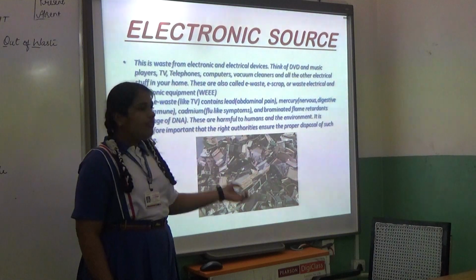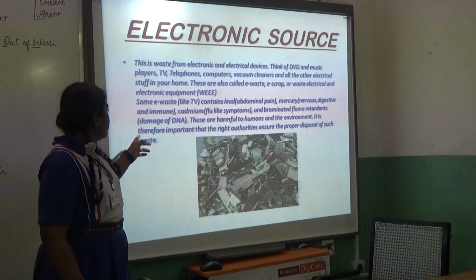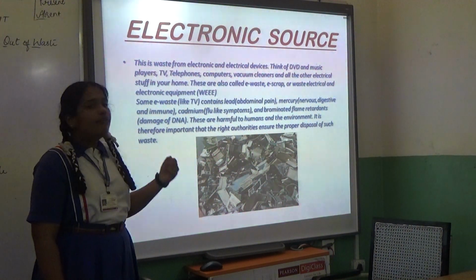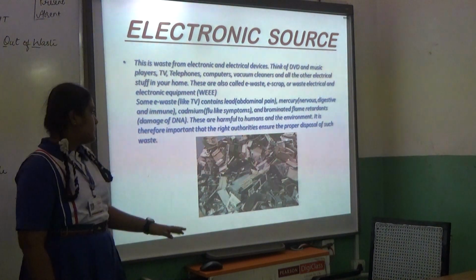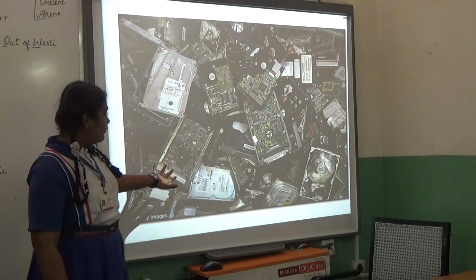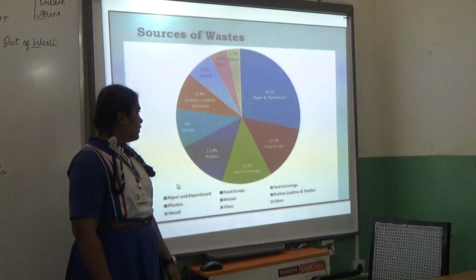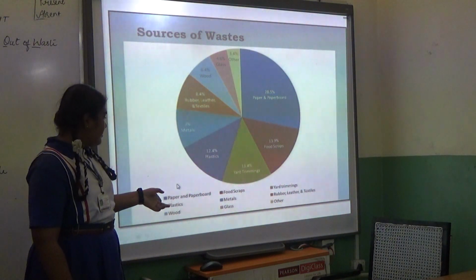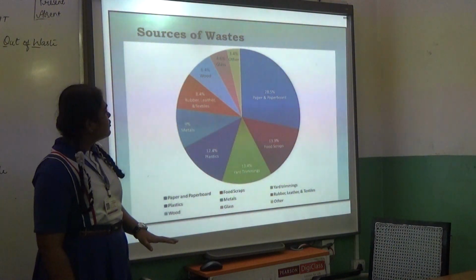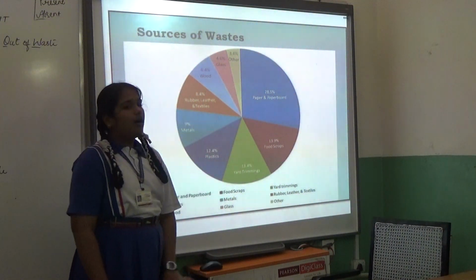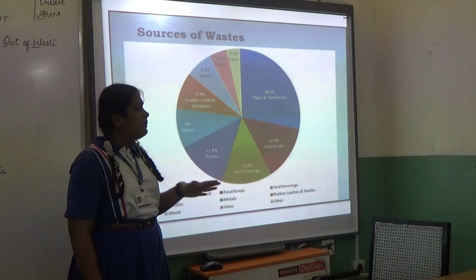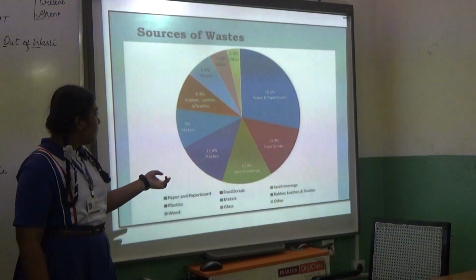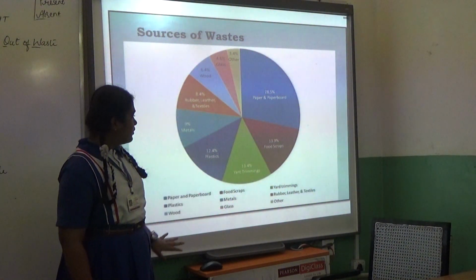And next, the brominated flame retardants. It damages your DNA, and these are harmful to humans as well as the environment. So it's a type of your e-waste. Among sources of waste, the highest percentage is for your paper. It is 28.5% which comes from the papers. So this can come under the municipal source.